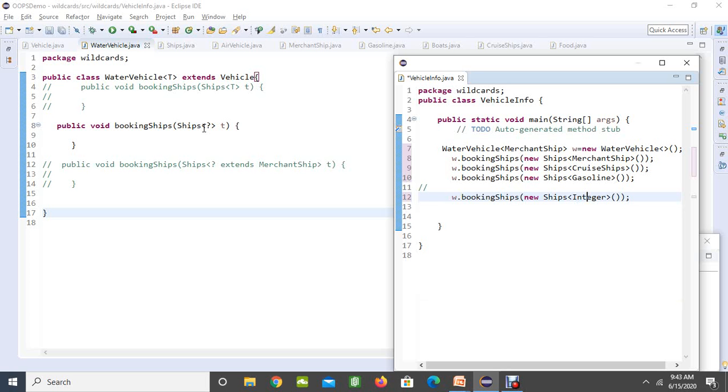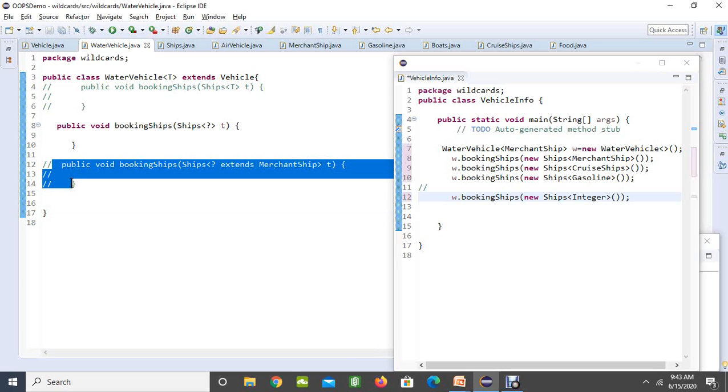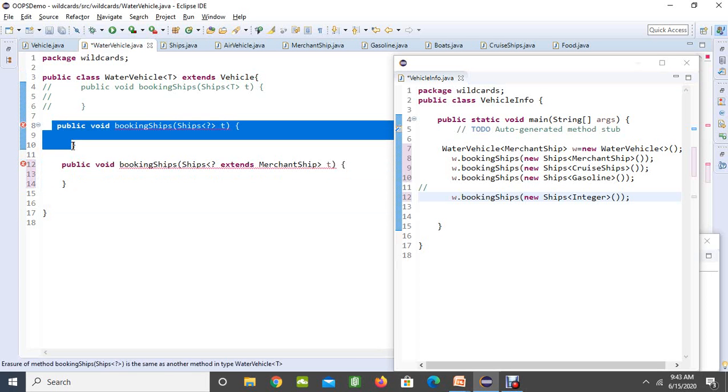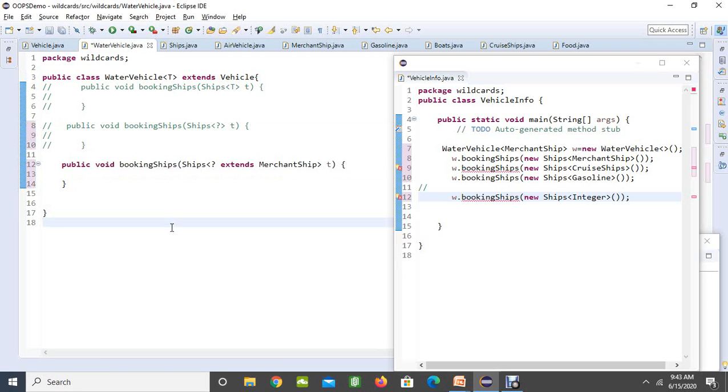But in some cases you don't want to make it open to all objects. You want to give some restrictions. In my example, I want to restrict this booking of ships to only MerchandiseShip and its subclasses. I don't want to give permission for the user to send air vehicles or any object that he wants. I just want to restrict this wildcard to MerchandiseShip. So what I can do here is use the extends keyword. Let me comment this. I can apply the extends keyword to the wildcard: question mark extends MerchandiseShip.